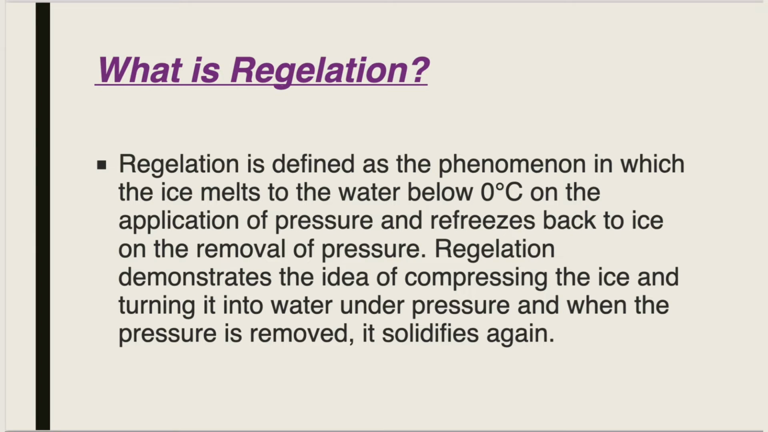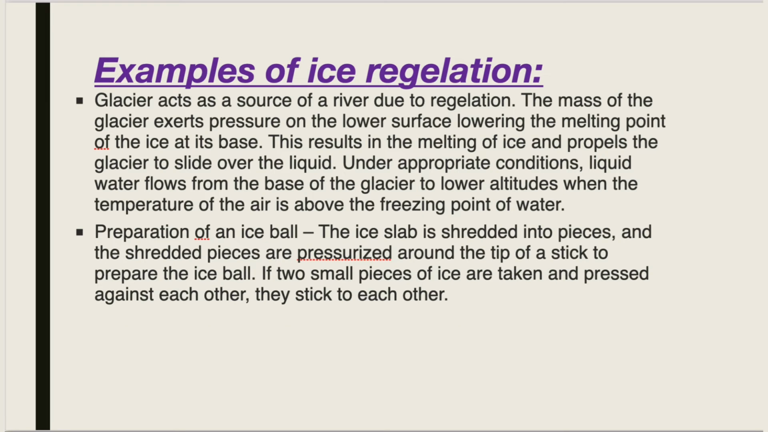Regelation demonstrates the idea of compressing the ice and turning it into water under pressure, and when the pressure is removed, it solidifies again. A few examples of regelation are: a glacier acts as a source of a river due to regelation. The mass of the glacier exerts pressure on the lower surface, lowering the melting point of the ice at its base. This results in the melting of ice and propels the glacier to slide over the liquid. Under appropriate conditions, liquid water flows from the base of this glacier to lower altitudes when the temperature of the air is above the freezing point of water.